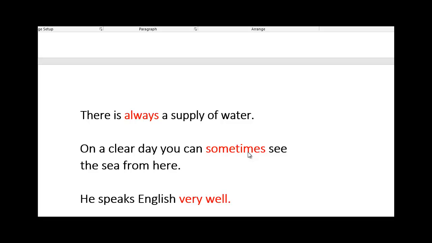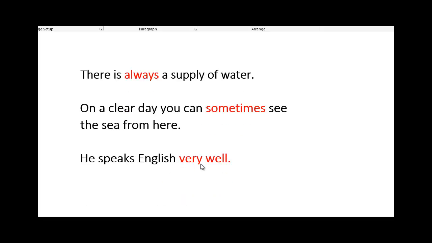Helping verbs, we said they are verbs that come before the main verb, like verb to be or verb to do, or verb to have, or can, or could, or will, or would, or shall, or should, or may, or might, or must, or have. Okay, all these are helping verbs. Some people call it auxiliary verb. Sometimes it's the same like a continuous verb. Sometimes some people call it progressive verb. So progressive is continuous and helping means auxiliary verb.